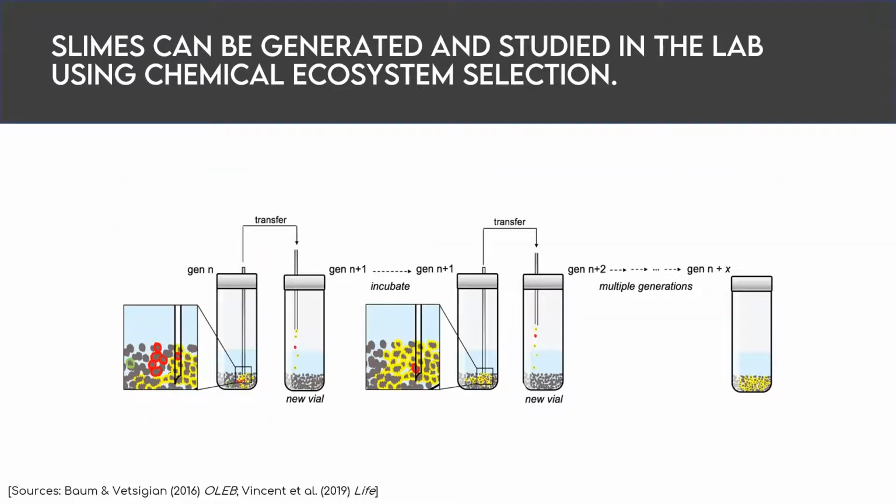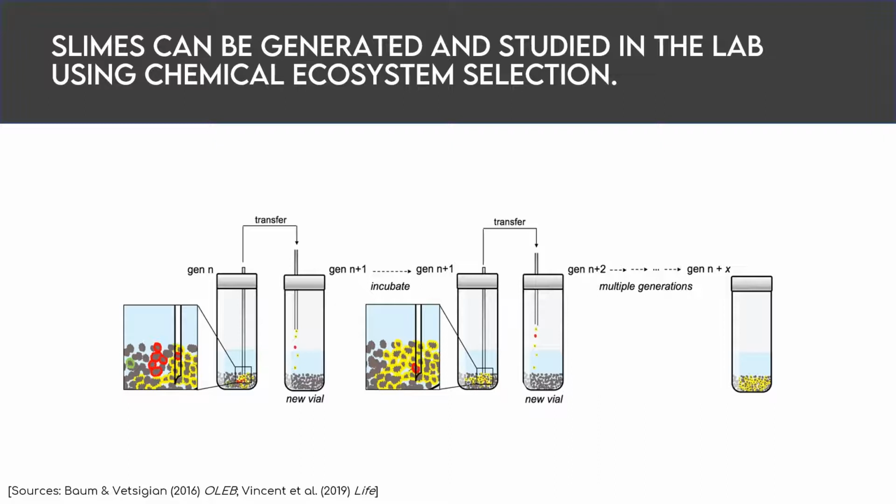Now, an important part of our research has been to test this chemical ecology model empirically, and to do this, we've developed an experimental framework designed to generate and detect slimes under laboratory conditions, and we call this chemical ecosystem selection. The basic principle is really simple. It just involves combining a food-rich solution with mineral grains and deploying an analog of experimental evolution.